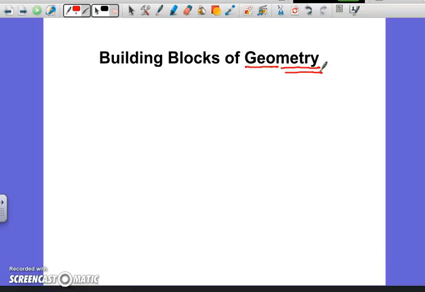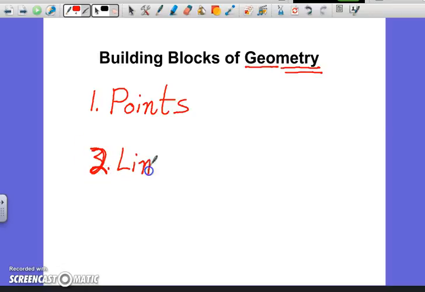So what are the building blocks of geometry? There's a couple of them. First of all, we have points. Those are the most basic elements. Everything about geometry builds on these first three things. Next, lines, which are a collection of points, and finally, the third one, planes. So points, lines, and planes are the three building blocks of geometry, the three things that everything else is based upon.